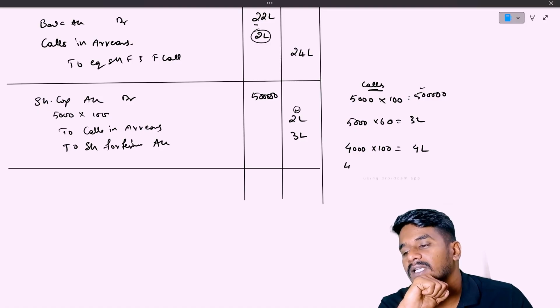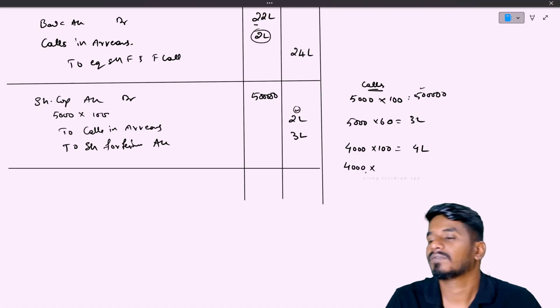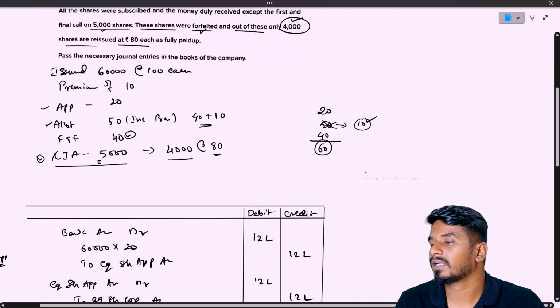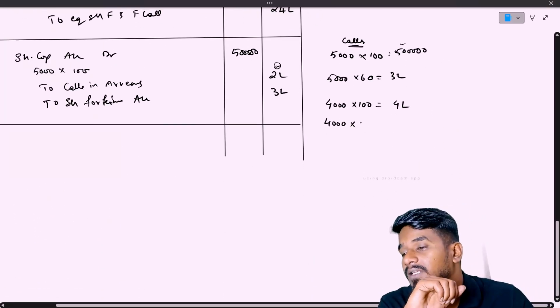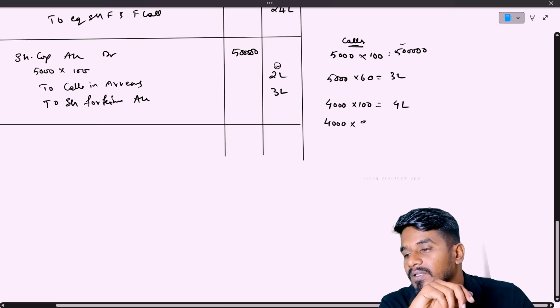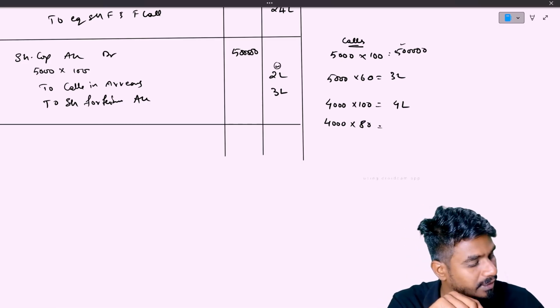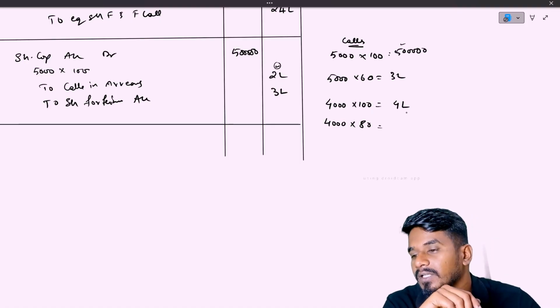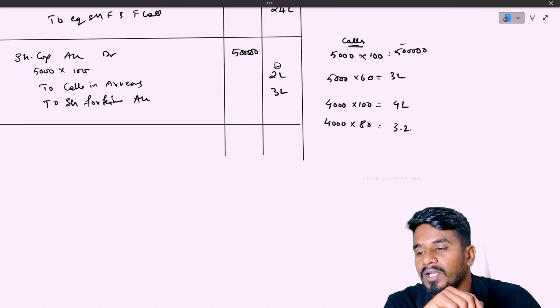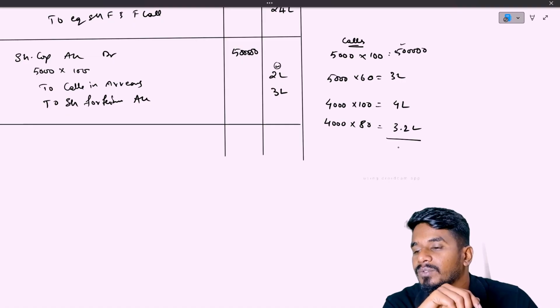For how much are we reissuing? We are reissuing at 80 rupees. Correct. We are not reissuing at 100. We are giving a discount of 20 rupees and we are reissuing at 80. 4,000 into 80, that is 3.2 lakh we are reissuing.